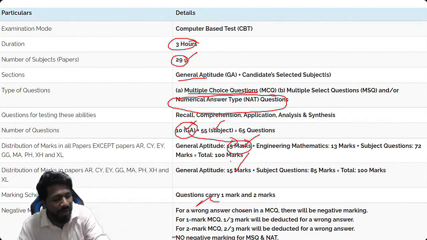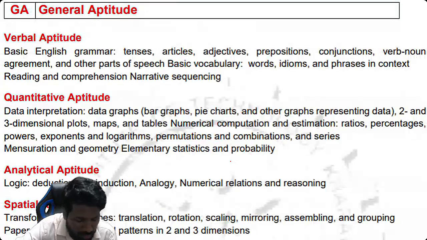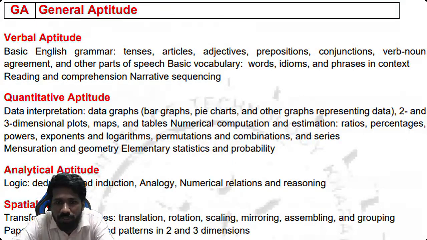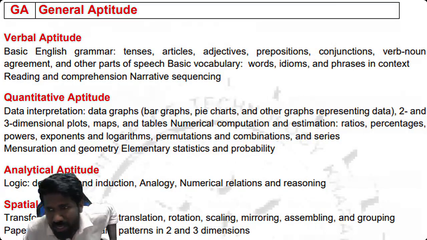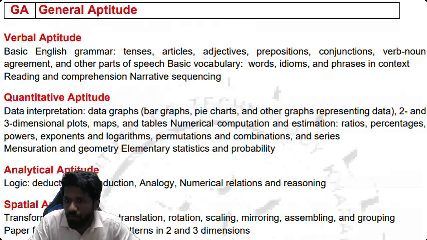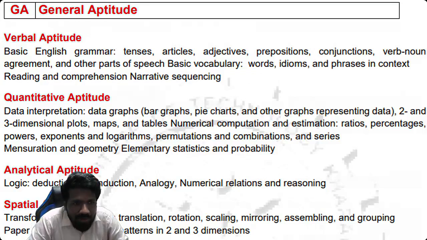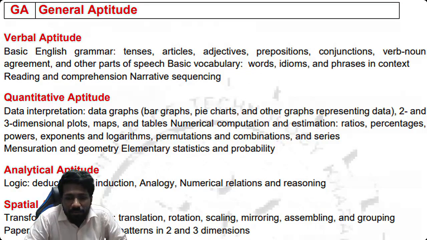And the best practice material is to try to practice all previous year question papers of all subjects for the general aptitude section. हर exam में normally it is like 8 question papers because 4 days में 8 time slots में exam होता है. So normally 8 question papers will be there in every exam. वो 8 question papers you can use for your practice. That is what I will suggest you.